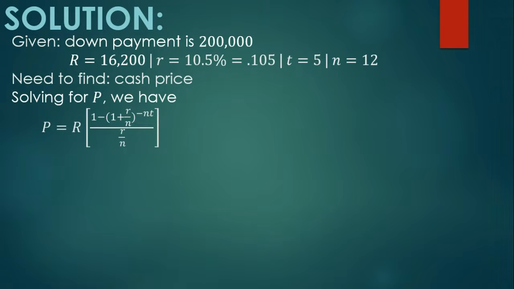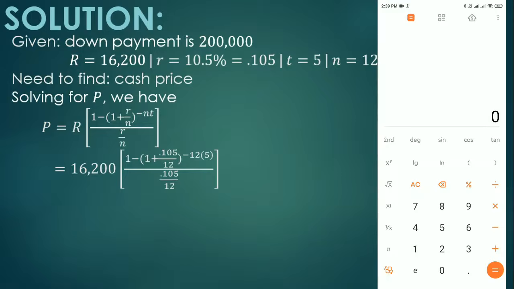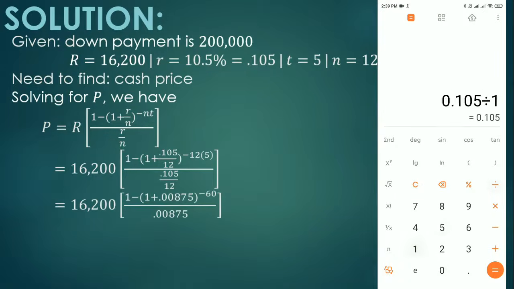P is equal to R times 1 minus 1 plus R all over N raised to negative NT divided by R all over N. So substituting the given, we have R is 16,200 times 1 minus 1 plus the value of the rate is 0.105 divided by n, which is 12, raised to negative 12 times the value of t is 5, all over 0.105 divided by 12. So simplifying 0.105 all over 12, we have 0.00875, and simplifying negative 12 times 5, it will give us negative 60.